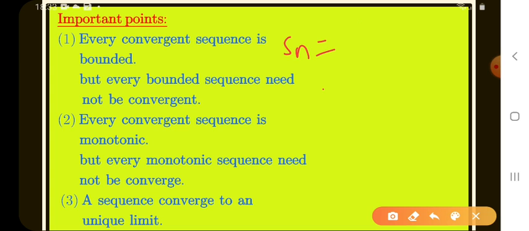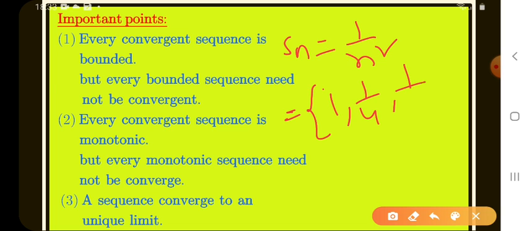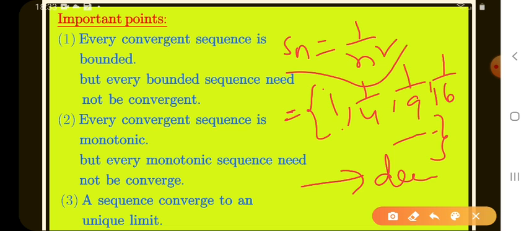We write Sn equals 1 by n square. What are the elements? 1, 1 by 4, 1 by 9, 1 by 16 and so on. Is this an increasing or decreasing sequence? 1, 1 by 4, 1 by 9, this is a decreasing sequence. So Sn equals 1 by n square is a monotonically decreasing sequence, or simply, a monotonic sequence.